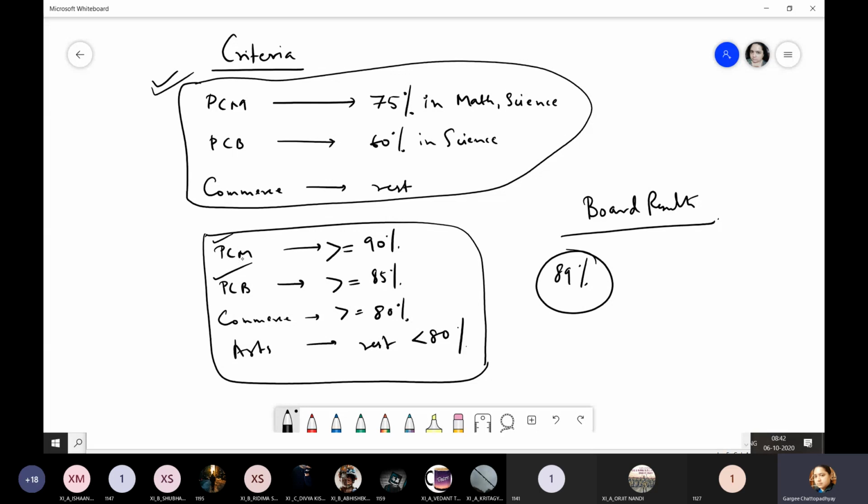So you can just satisfy yourself: okay, fine, I couldn't get into PCM, I'll go into PCB and take mathematics as an optional subject. So you decide on that. That completely depends upon the board results. And if it is a liberal organization, they may still allow you PCM. Some person got 45%, barely managed to pass. That person would be going hands down into arts. He will be denied PCM, denied PCB, denied commerce. He would be going into arts.